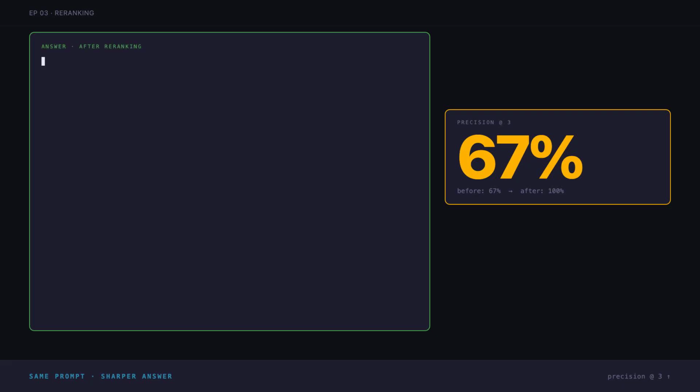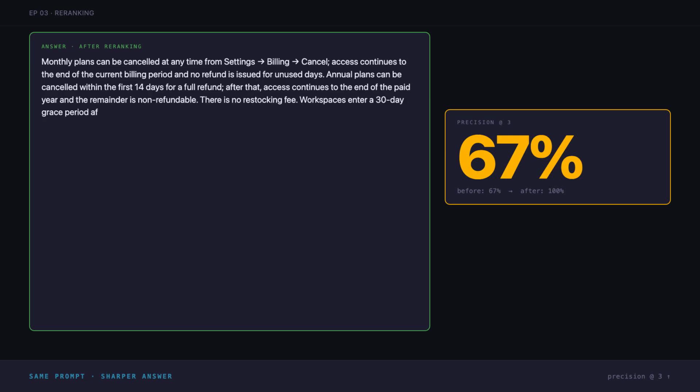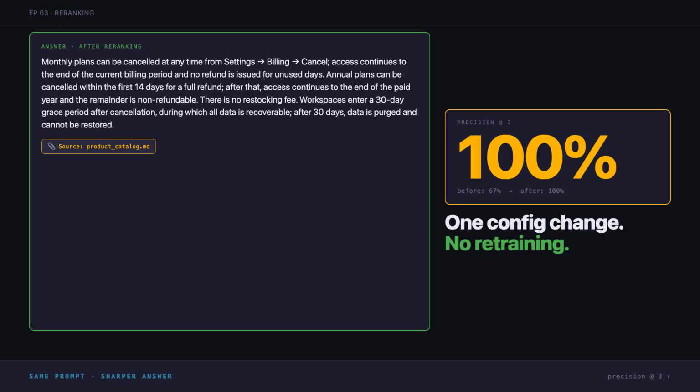We feed the new top 3 into the same prompt as last episode, same Gemini Flash, same template. The answer is still about cancellation terms, but now the model has the right paragraph at the top of its context, not the SKU description. Precision at 3 goes from 2 out of 3 to 3 out of 3. 1 config change, no retraining. And this is how you reduce hallucinations in retrieval systems. Not by changing the model, but by giving it better evidence.